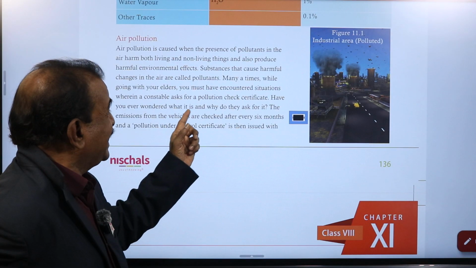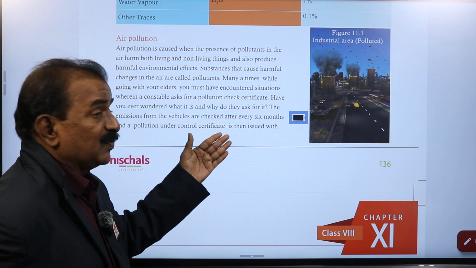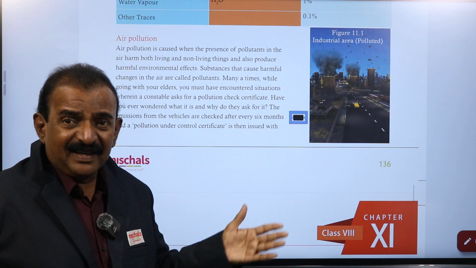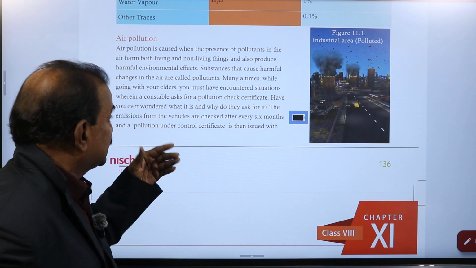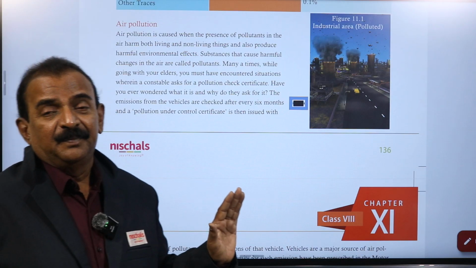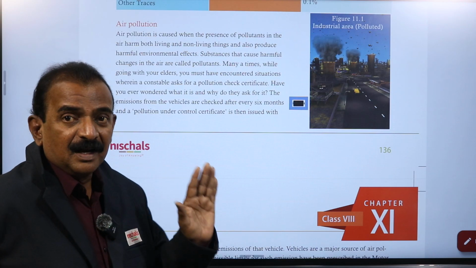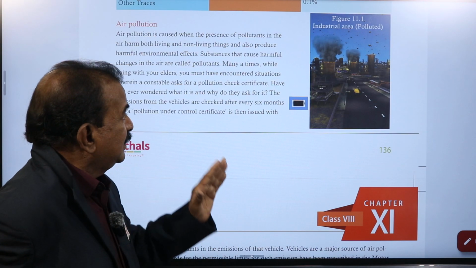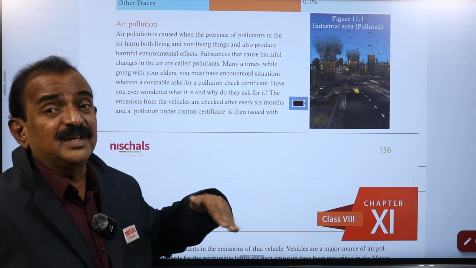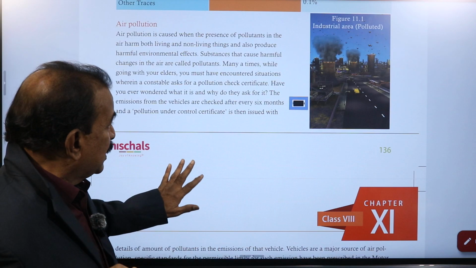Have you ever wondered why they ask for it? The emissions from the vehicle are checked every 6 months, and you get the pollution under control certificate.